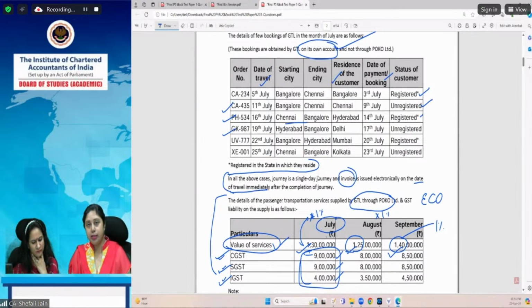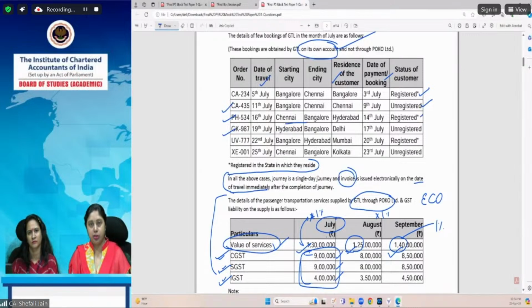First of all, which service is GTL providing? GTL is providing transportation of passengers service. So do we have a specific provision for transportation of passenger service, or does it come in the default provision? It comes in the specific provision of section 12, subsection 9. Why will section 12 apply? Because both supplier and recipient are located in India. So section 12 will get invoked. In section 12 also we have a specific provision for transportation of passenger service, so we will not go to the default provision.